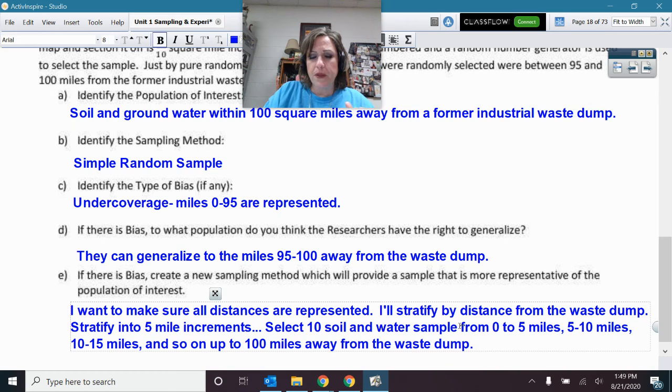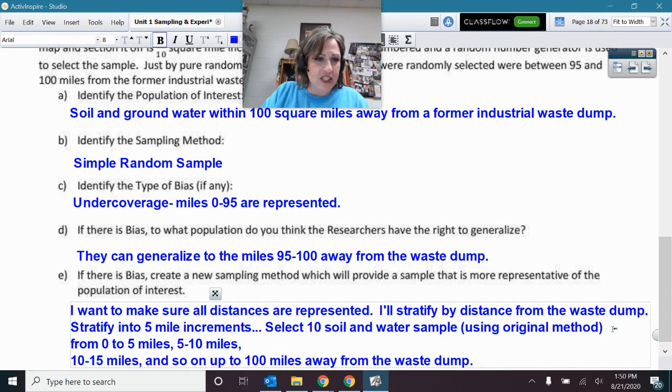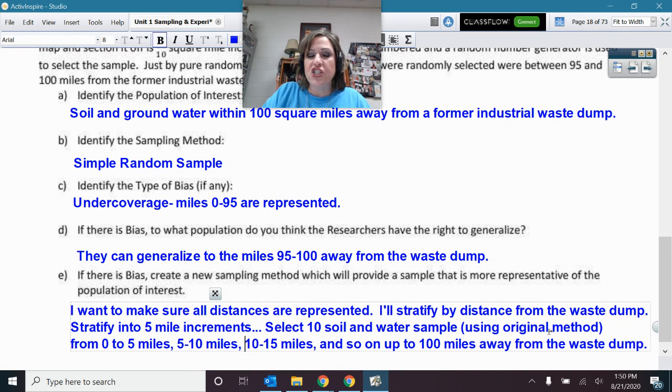I like this, like using the original method, because I like how they described the 1/10 increments and did a random number generator. Okay. From 0 to 5 miles, 5 to 10, 10 to 15, 15 to 20, and so on and so forth. All right. So that would be a good representation. And there's lots of different ways you could say that, but there's just one. So I make sure I get all types of land.